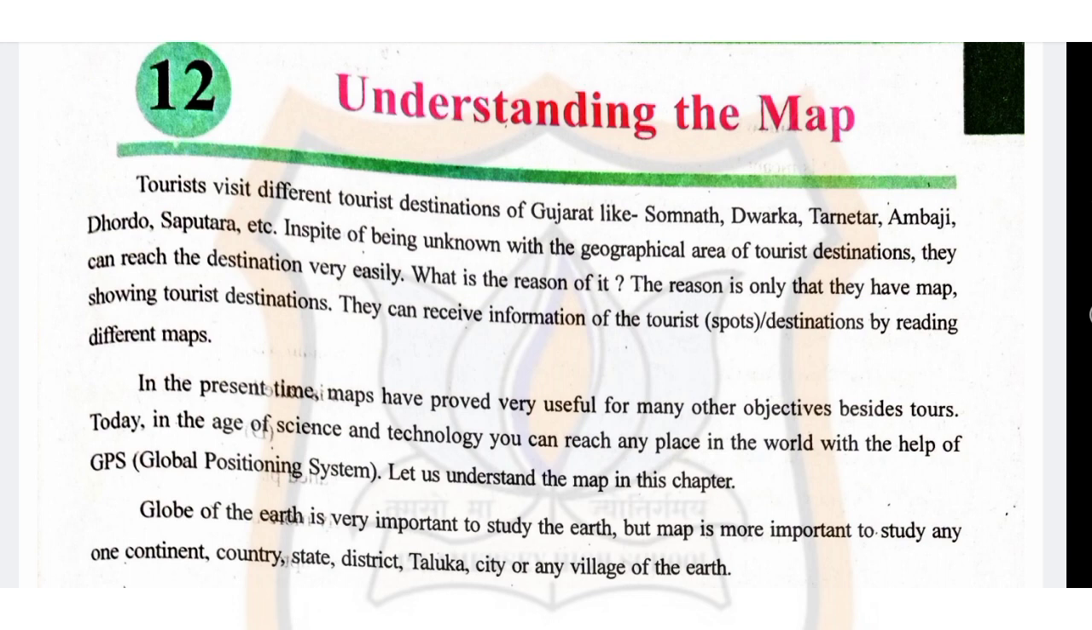Tourists visit different tourist destinations of Gujarat like Somnath, Dwarka, Tarnetar, Ambaji, Dhorado, Saputara, etc. In spite of being unknown with the geographical area of the tourist destination, they can reach the destination very easily. What is the reason for it? The reason is only that they have a map showing the tourist destination. They can receive information of the tourist spots by reading different maps.